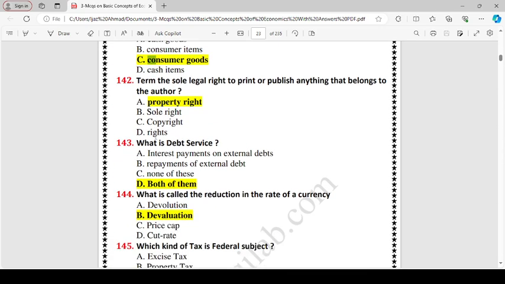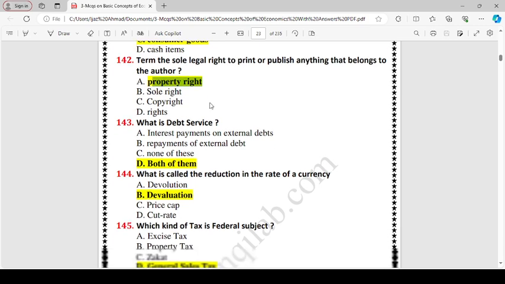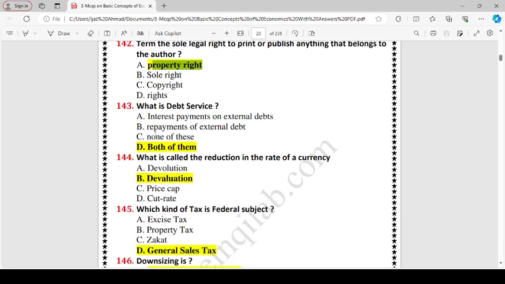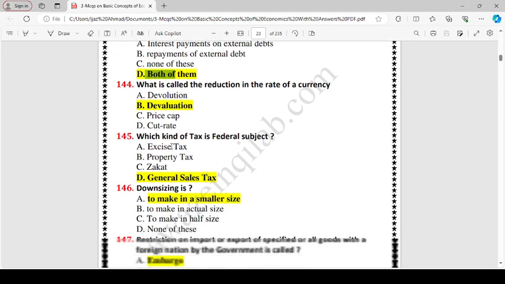What are called goods that satisfy human wants through direct use? Consumer goods. Term the sole legal right to print or publish anything that belongs to the author. Property right. What is debt service? Debt service: interest payment on external debt, repayment of external debt, both of these.